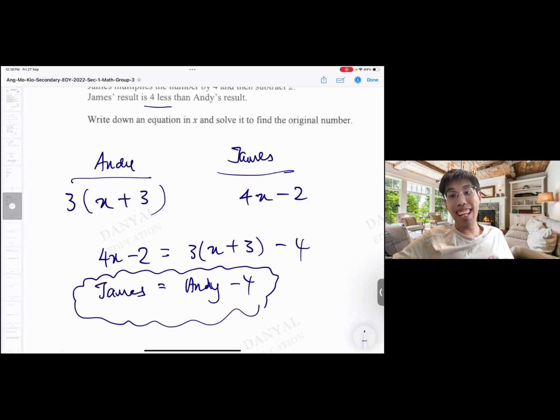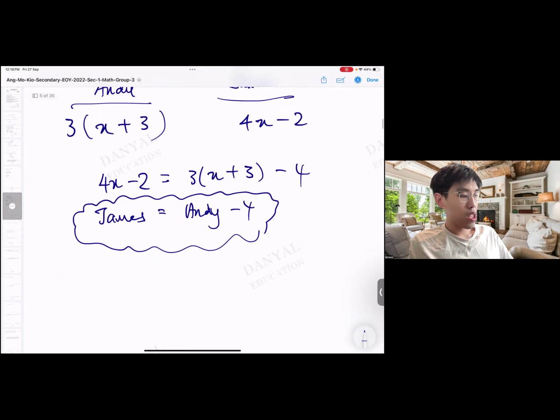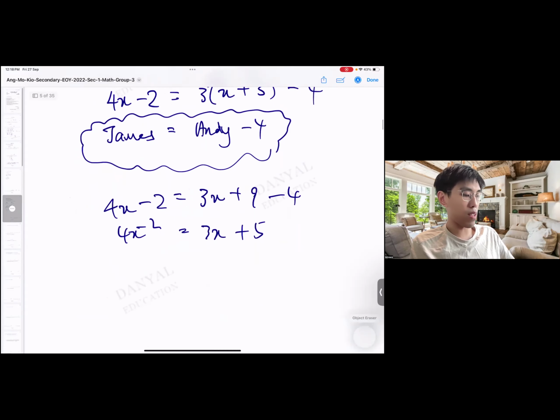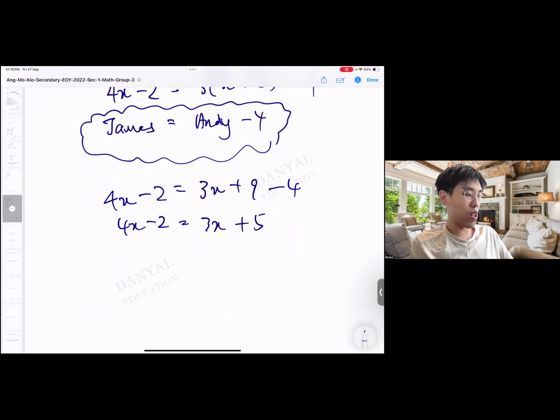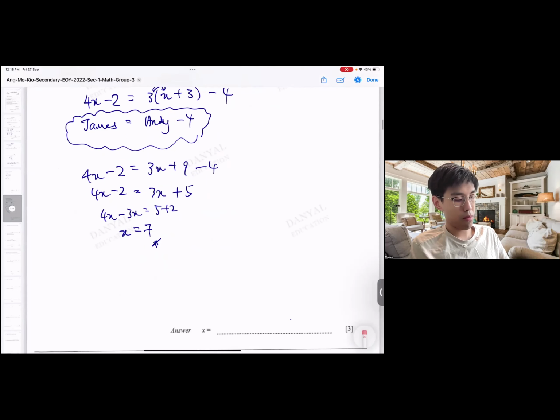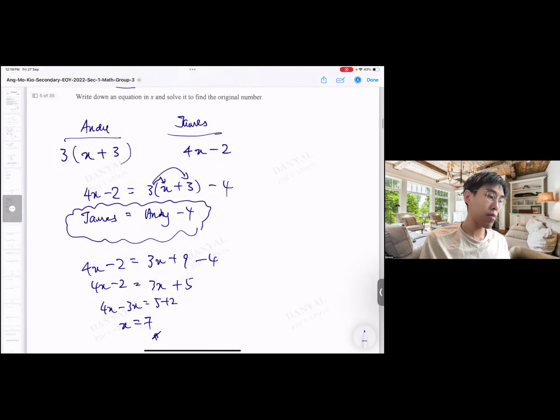Need to write this down in the working? No need. Okay? Just need to show that as long as you put the numbers in the correct position, we are good to go. So we can continue to expand this. They say solve for X. So 3, we expand the bracket here. 3x and then plus 9 minus 4. So 3x plus 5. 4x minus 2 equals to 3x plus 5. From here, solving is very straightforward because 4x minus 3x equals to 5 plus 2. X is 7. Okay? That's the idea.